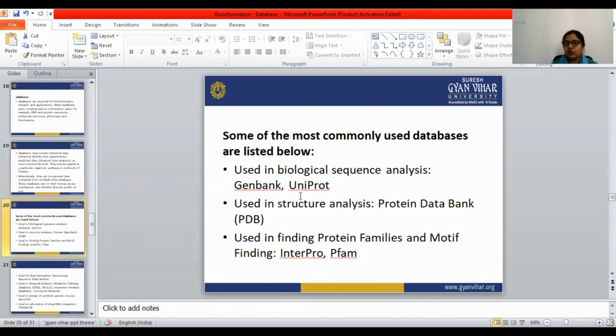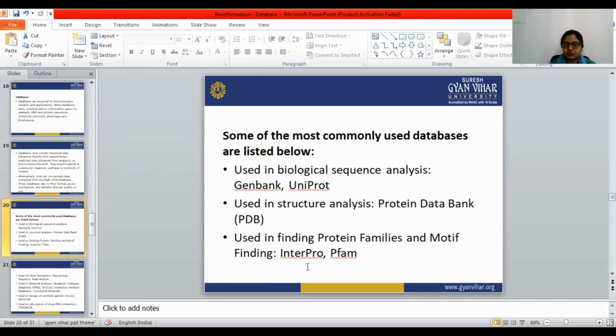Some of the most commonly used databases are listed below. GenBank and UniProt are used for biological sequence analysis. Next is Protein Data Bank, which is used for structure analysis.